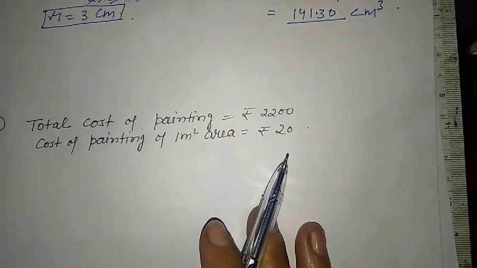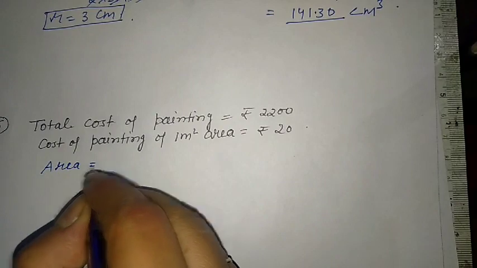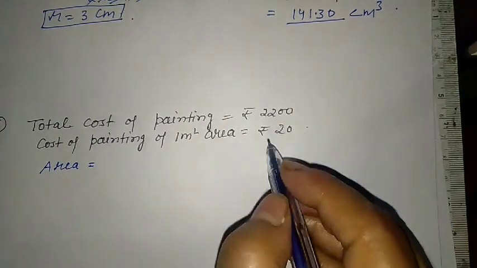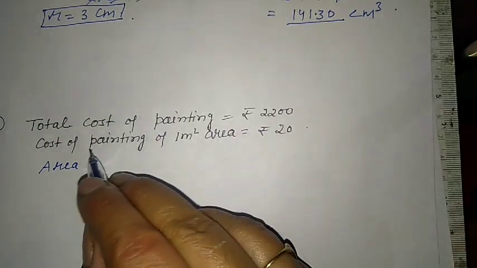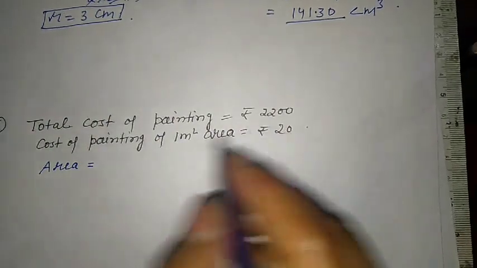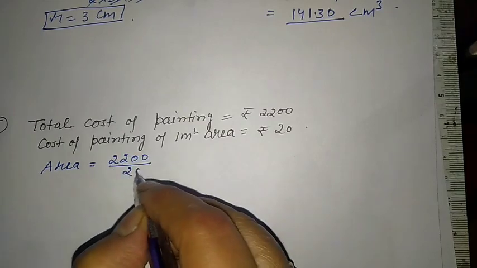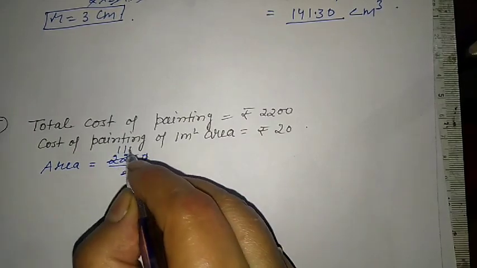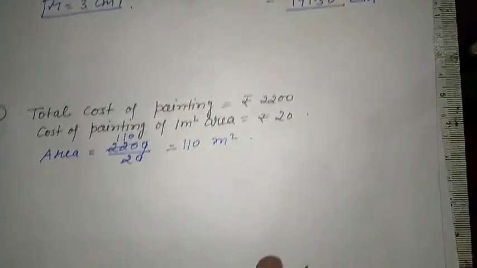So we can find the area. Area is equal to, we have to divide both the costs. Total cost of painting divided by cost of painting of 1 meter square area, that is equal to 2200 upon 20. 0 can be cut, and we have here 110 meter square.